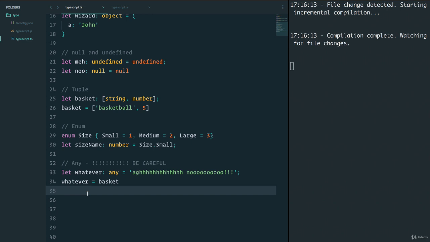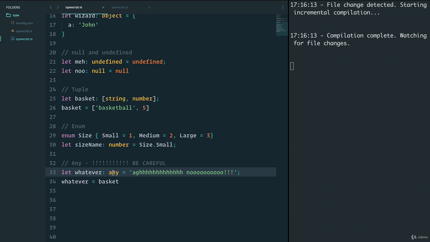And you're thinking to yourself, so what's the point of any? I mean, isn't JavaScript just pretty much the any type where we don't have static typing? Why would you ever want to use this? And you're right. By using this, you're neglecting all the benefits that TypeScript would give you, because whatever will never throw an error. It can be whatever we want.